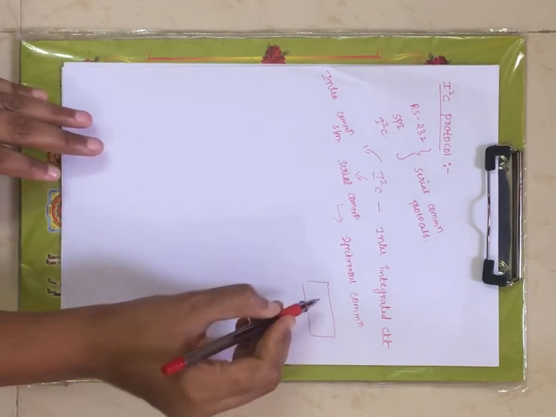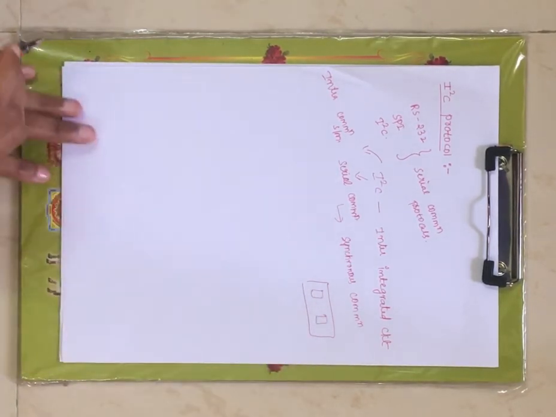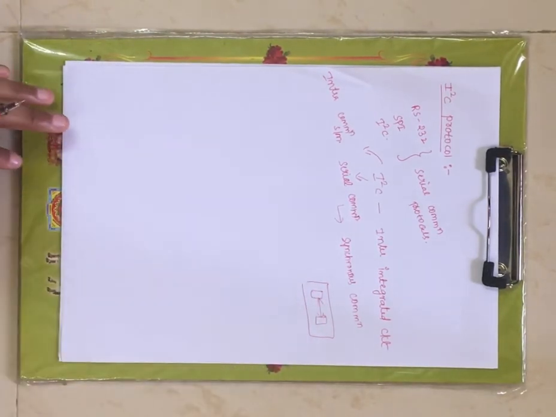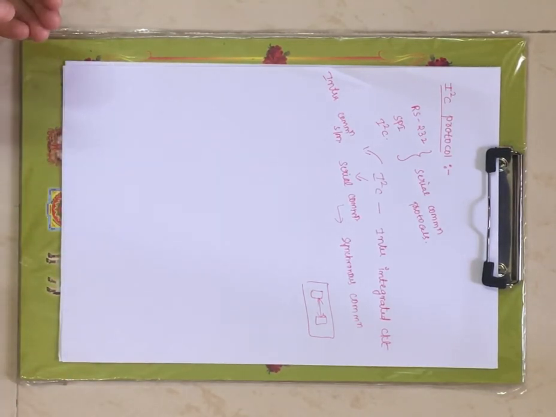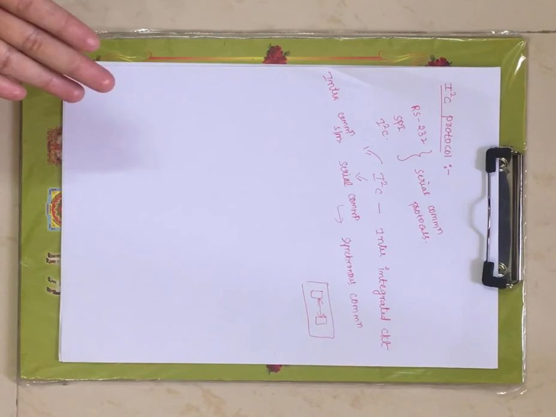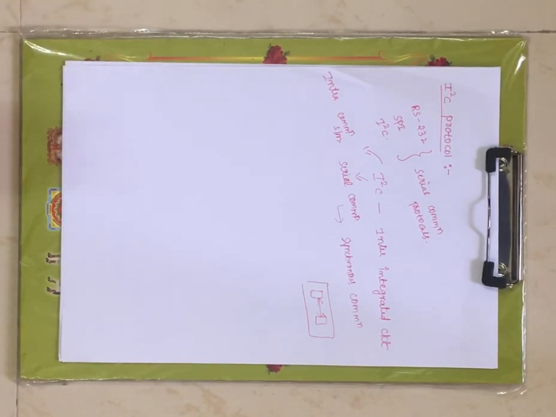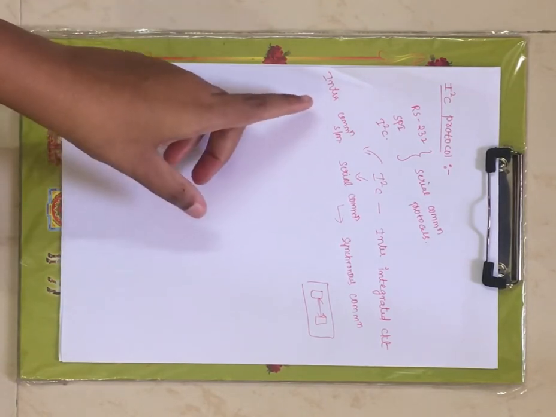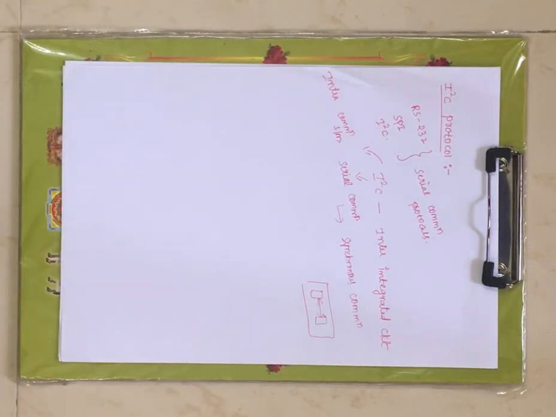For example, you will use an Arduino board. If you have two devices within the board, using this I2C protocol you can transmit data between these two devices on the board. Using I2C you can communicate between transmitter and receiver within a very short distance. That means an intra-communication system, within the board only.